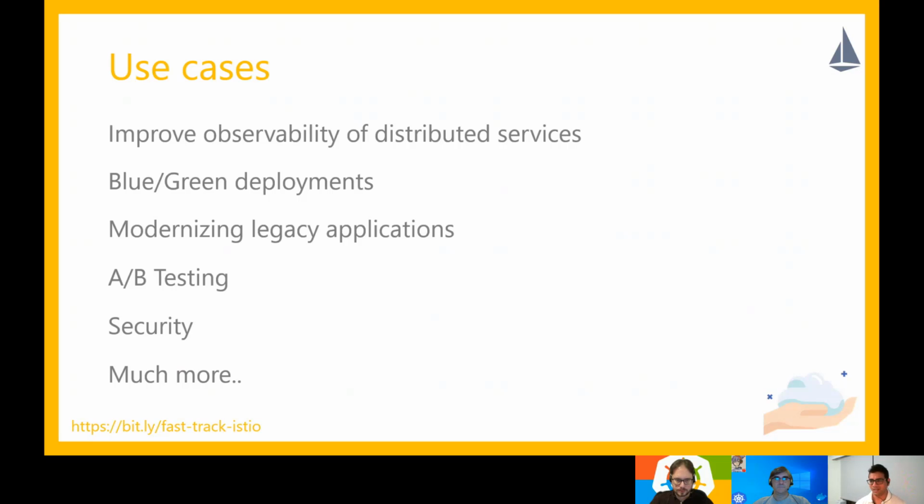I've seen several clients implement service mesh just to bring in observability to their system without adding a bunch of telemetry or bringing in a bunch of tools just to add more visibility into the system.